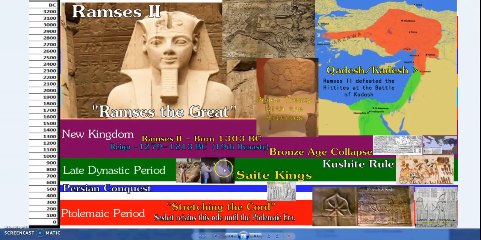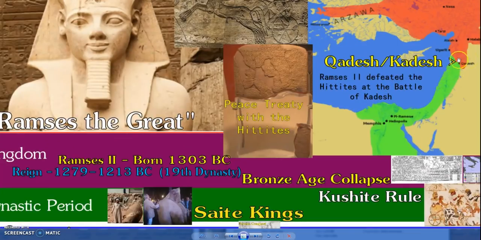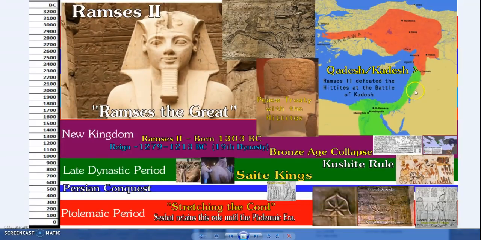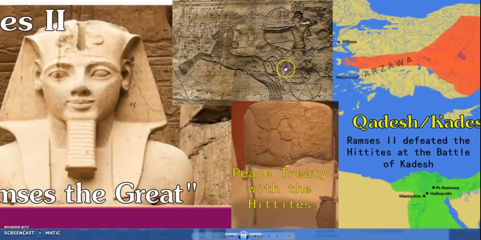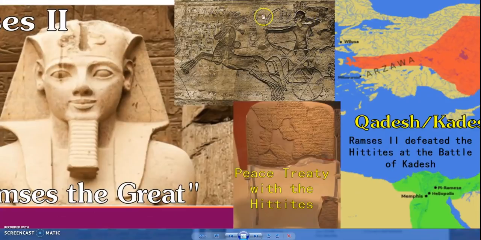Alright, so now Ramses II, he won the Battle of Kadesh. I already mentioned previously, moving backwards, that after Ramses, the Egyptians and the Hittites were writing letters to each other, sending each other gifts, lots and lots of trade going on. But this peace between the Hittites and the Egyptians began with what's called the Battle of Kadesh, which was won by Ramses II. All over Egypt, in many temples, you'll see this picture of Ramses celebrating the Battle of Kadesh victory.